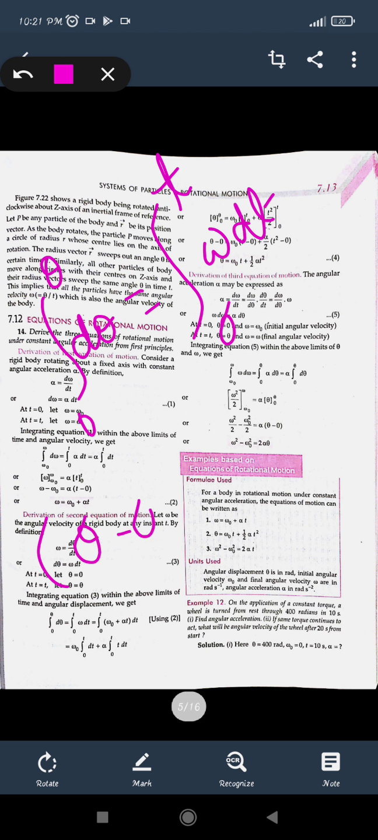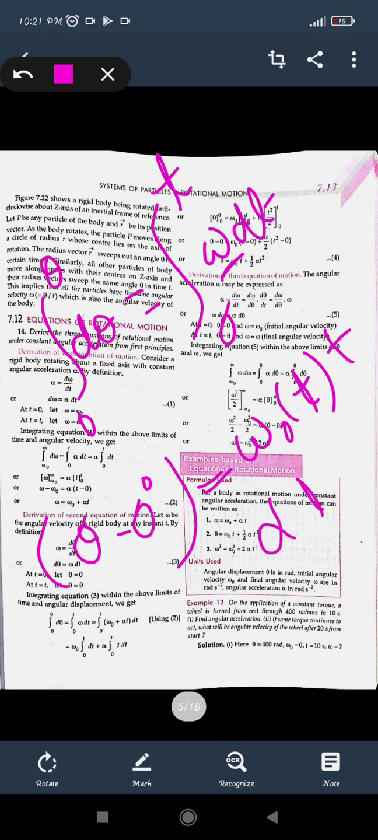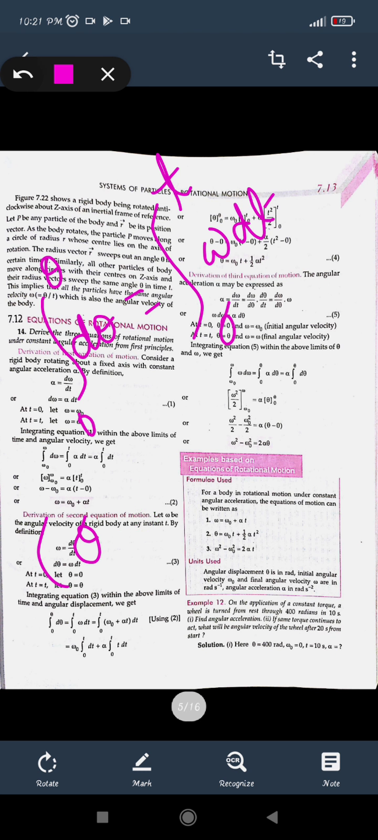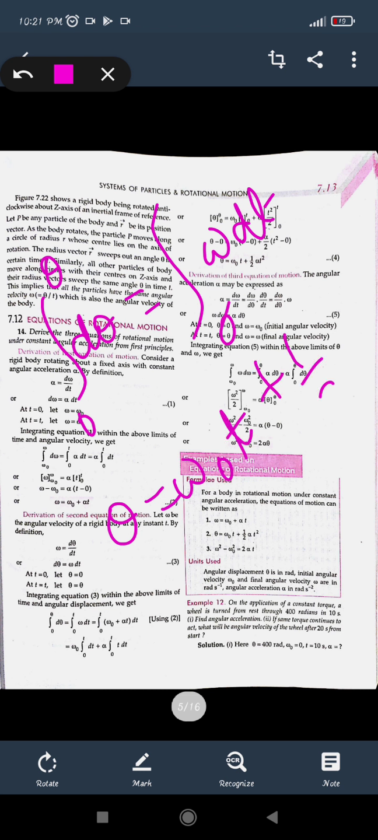theta minus 0 will be equal to omega naught t, because on integrating omega we get omega t. Similarly, the other one is alpha t, so it will be alpha t square by 2, minus 0. So the value will be omega naught t plus alpha t square by 2, that is half alpha t square. So theta is equal to omega naught t plus half alpha t square, that is s is equal to ut plus half at square.